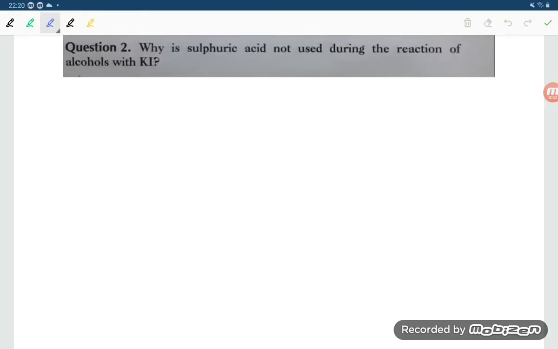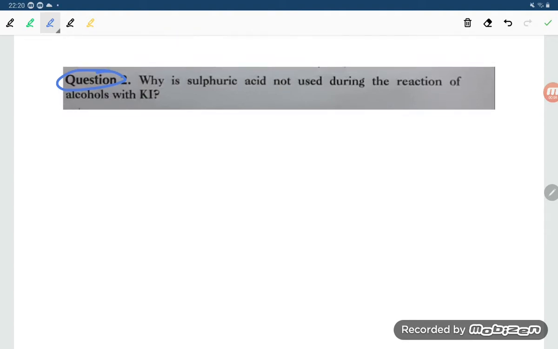Hello students, now let us see problem number 2. This is also an in-text problem from haloalkanes and haloarenes. Students, this is a super important question, from the board point of view and for the competitive point of view. This is a good question, students. So what is the question? Why is sulfuric acid not used during the reaction of alcohol with KI, right?